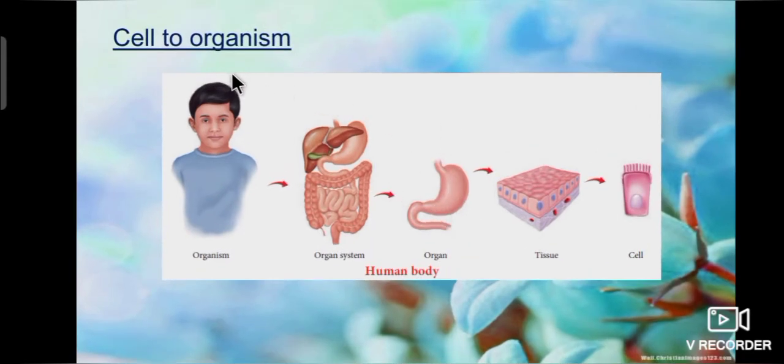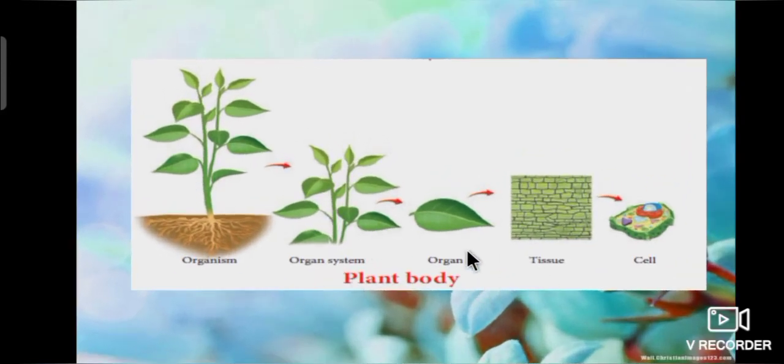Let's see cell to organism. In the human body, a number of cells join to form a tissue. A number of tissues join to form an organ. A number of organs join to form an organ system. Then it is called an organism. Like that, in a plant body, a number of cells join to form a tissue. A number of tissues join to form an organ. Then organs join to form an organ system. Then it is called an organism.